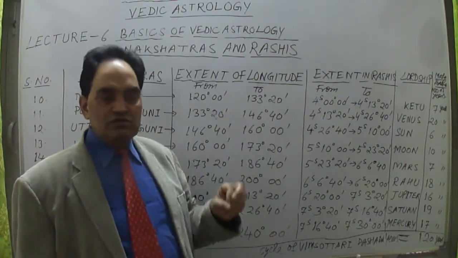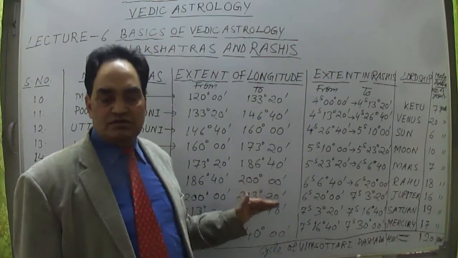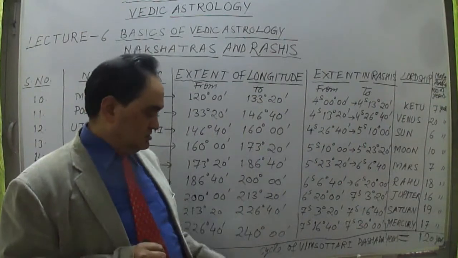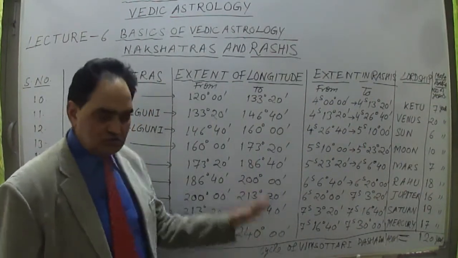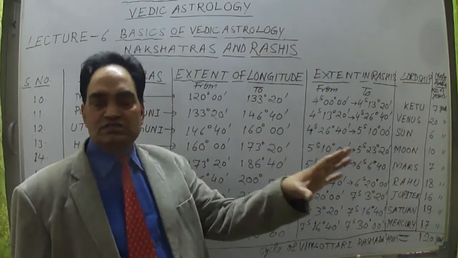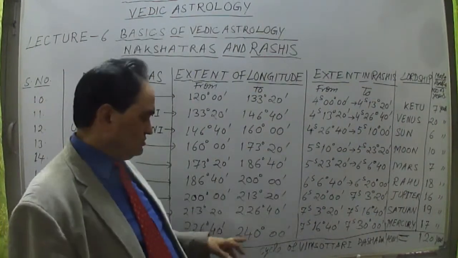Now from 120 degree onwards, the next 9 nakshatras will complete 120 degree more, that means up to 240 degree. The next 120 degree, allotted to the next 9 nakshatras, will make it completely 360 degree. So this is up to 240 degree.